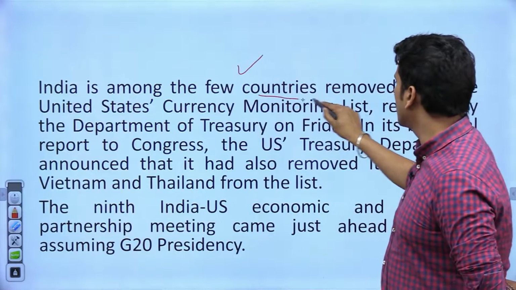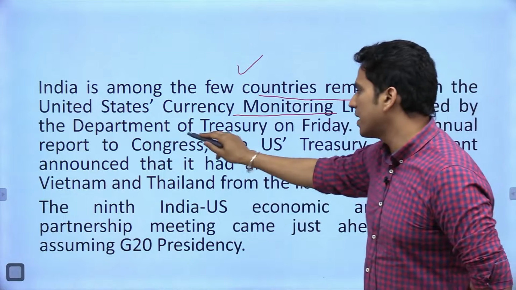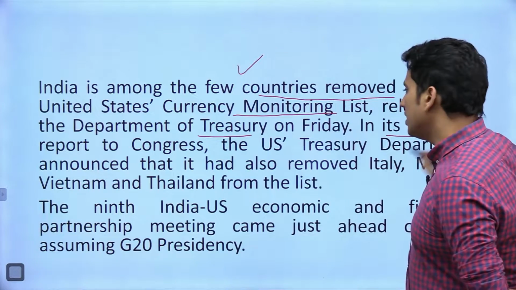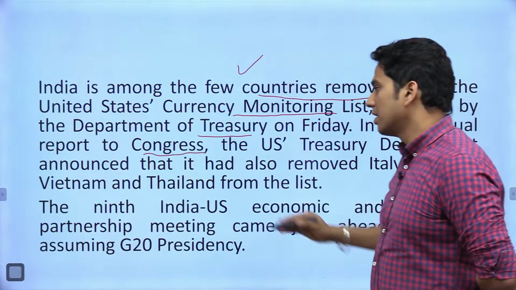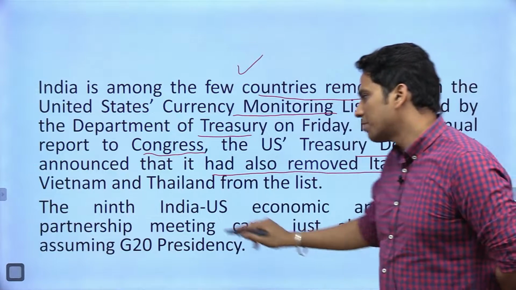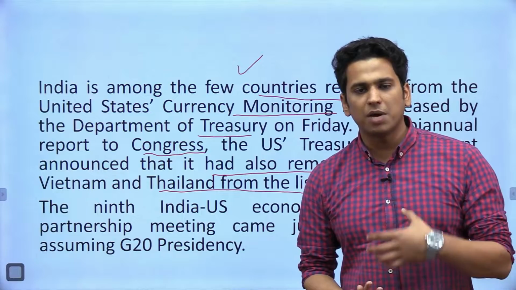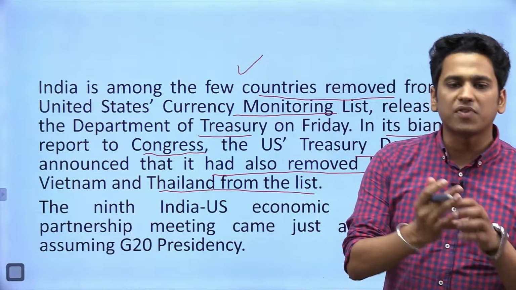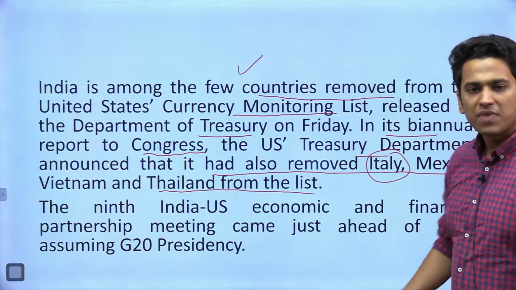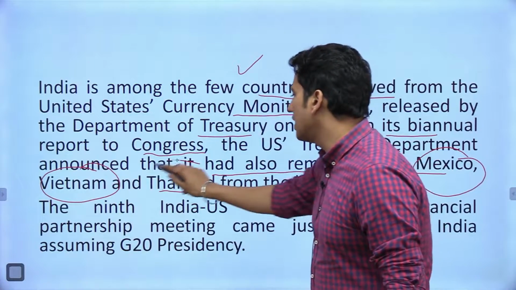India is among the few countries removed from the United States currency monitoring list, which is released by the Department of Treasury. This I am talking about the US, on Friday. In its biannual report to the Congress, the US Treasury Department announced that it had also removed Italy, Mexico, Vietnam and Thailand from the list. अब ये चीजें ना बड़ी इंपॉर्टेंट हो जाती हैं कि हमें पता होना चाहिए कि कौन कौन सी कंट्रीज को रिमूव किया गया है. इंडिया को रिमूव किया गया है, इटली को रिमूव किया गया है, मैक्सिको हैज बीन रिमूव्ड, वियतनाम हैज बीन रिमूव्ड एंड थाईलैंड हैज बीन रिमूव्ड.